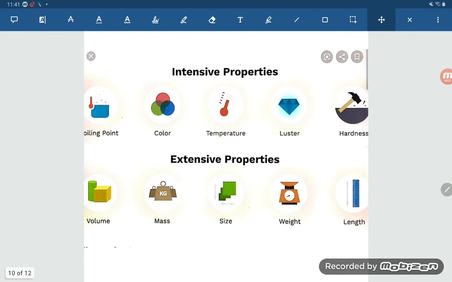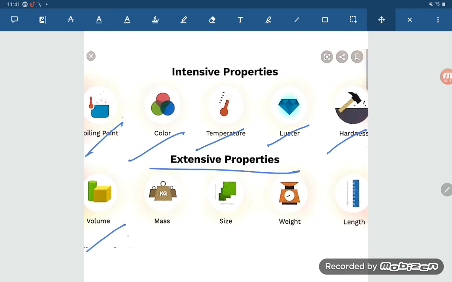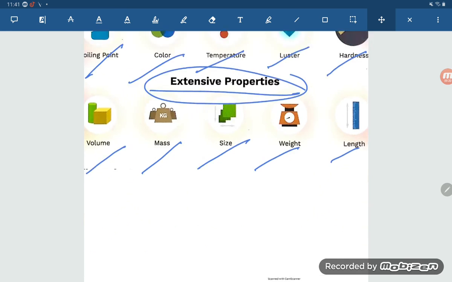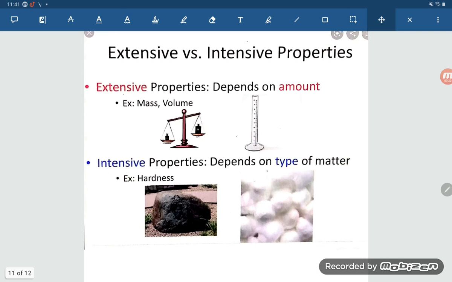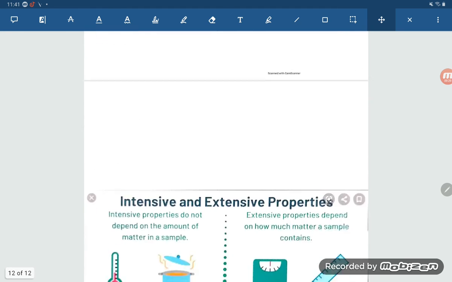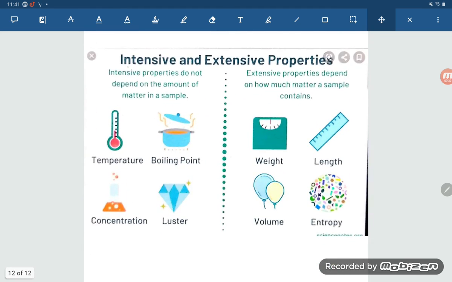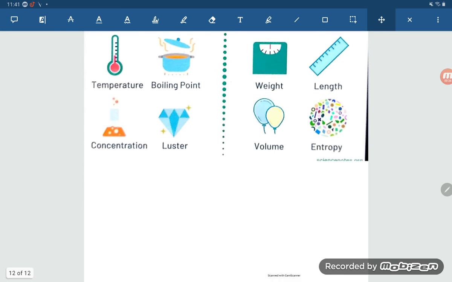Here I have represented some diagrams, student, to help understand extensive properties. Boiling point, intensive property. Color, intensive property. Temperature, intensive property. Luster, intensive property. Hardness, intensive property. But extensive properties: volume, mass, size, weight, length, these are all extensive properties. Okay student, here also extensive properties depend on the amount, mass, volume. Intensive properties depend on the type of matter, like hardness. Here you can understand the same intensive and extensive properties.